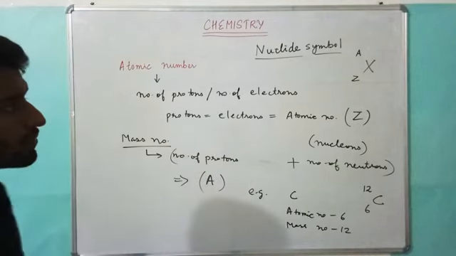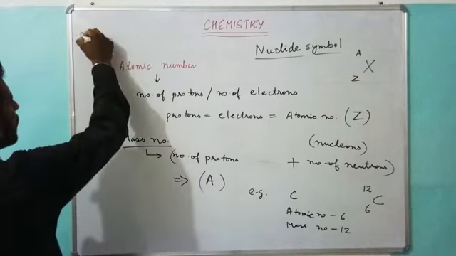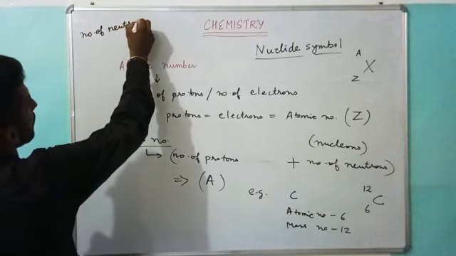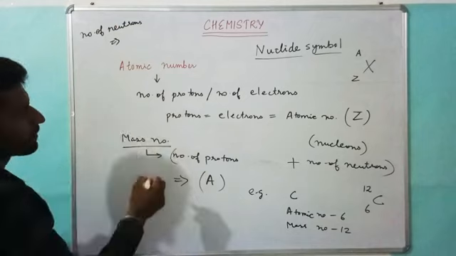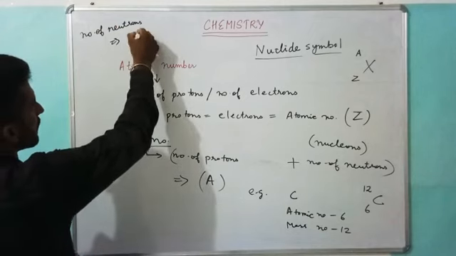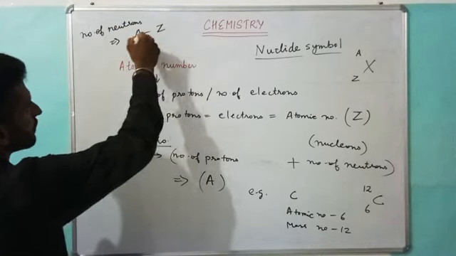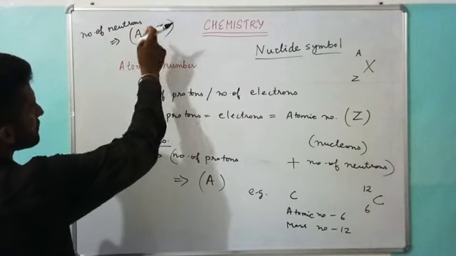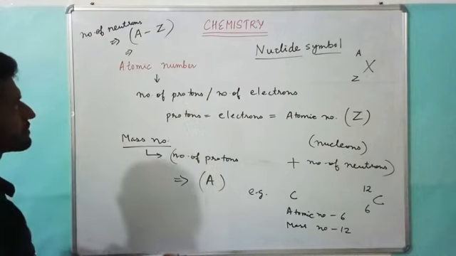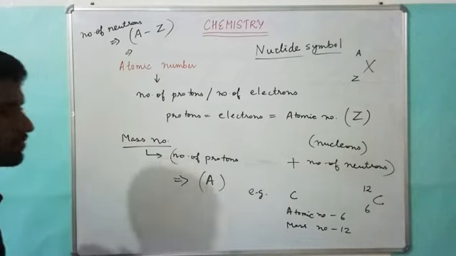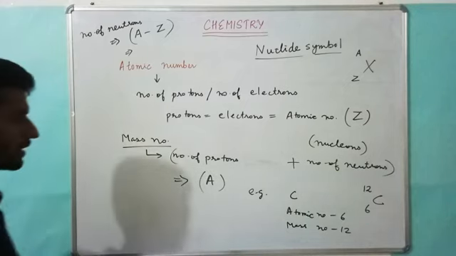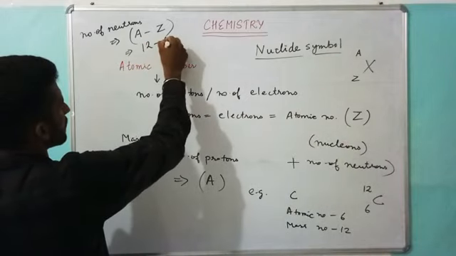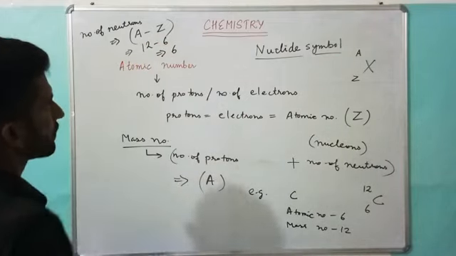But if you want to calculate the number of neutrons, how are they calculated? They are calculated by subtracting atomic number from mass number. That is, mass number minus atomic number is equal to the number of neutrons. For example, in case of this carbon, it is 12 minus 6. So 6 is the number of neutrons.